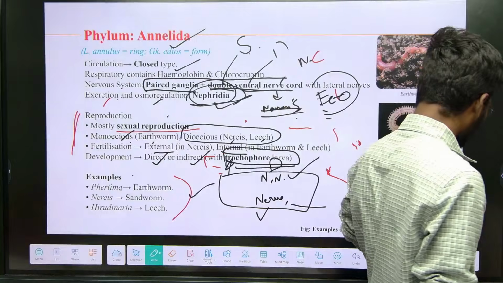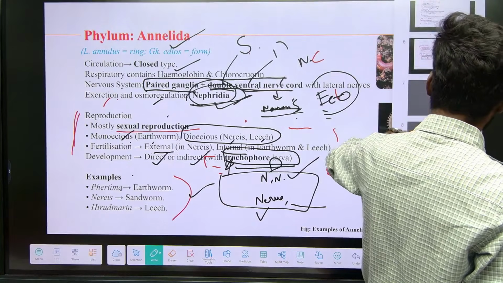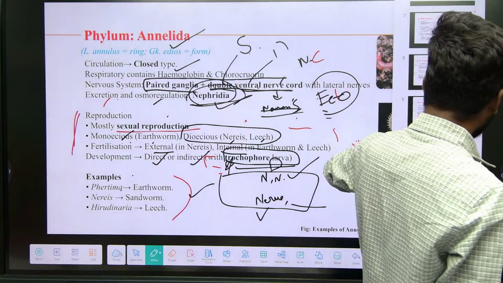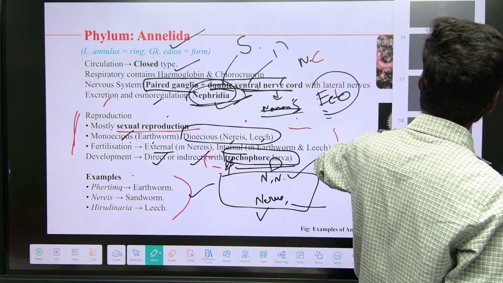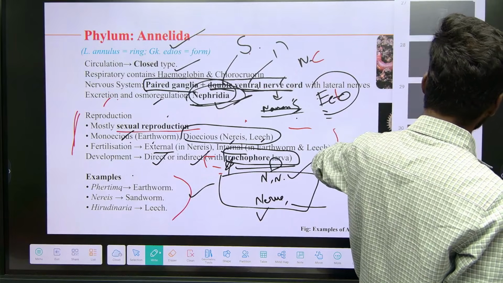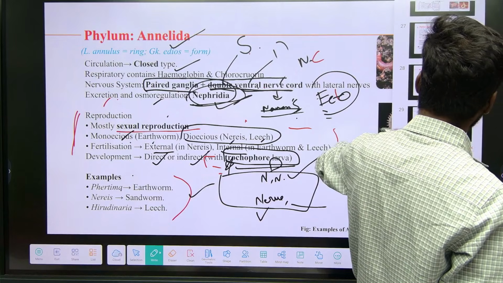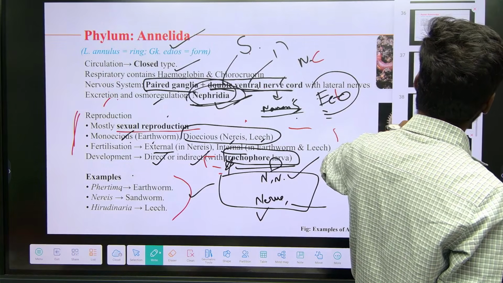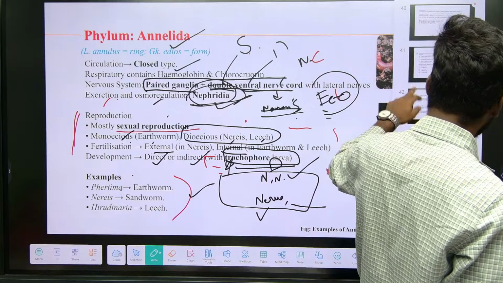So let's see a few questions of your NEET and EAPCET. Those are very simple questions.